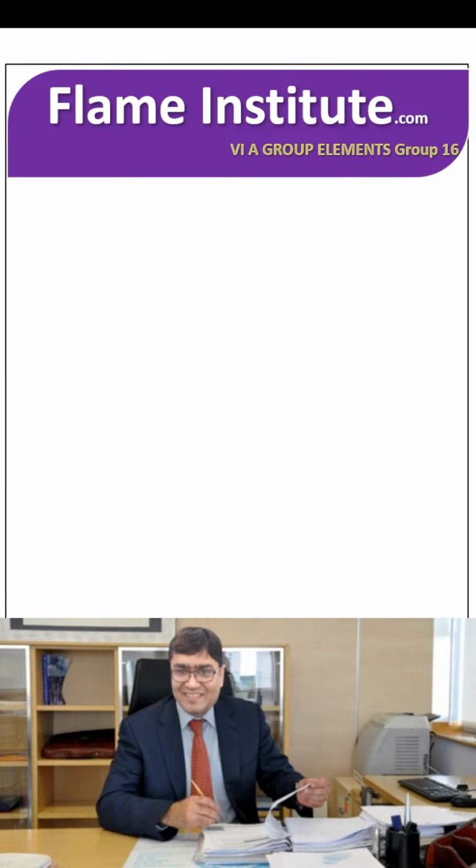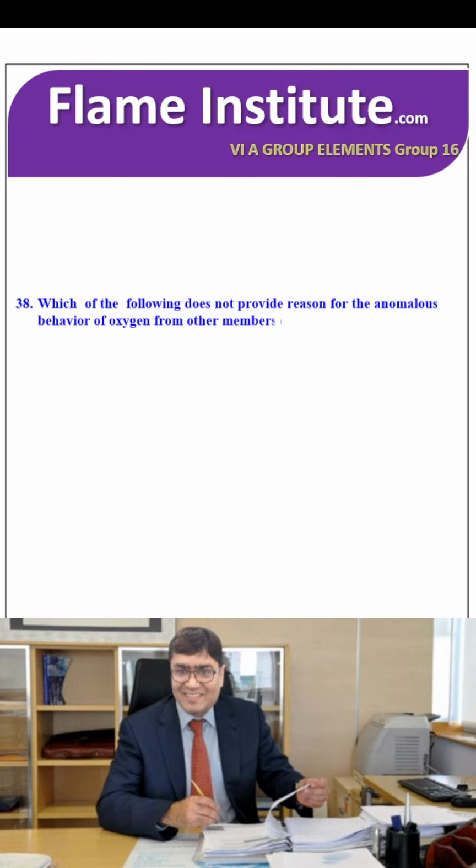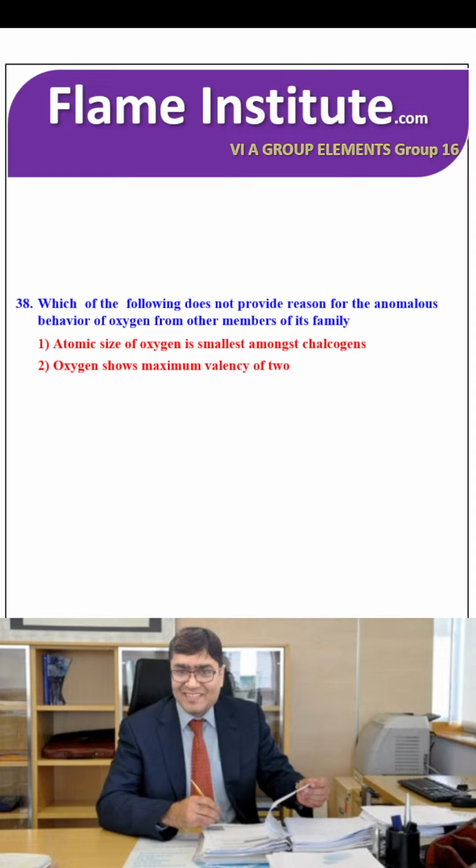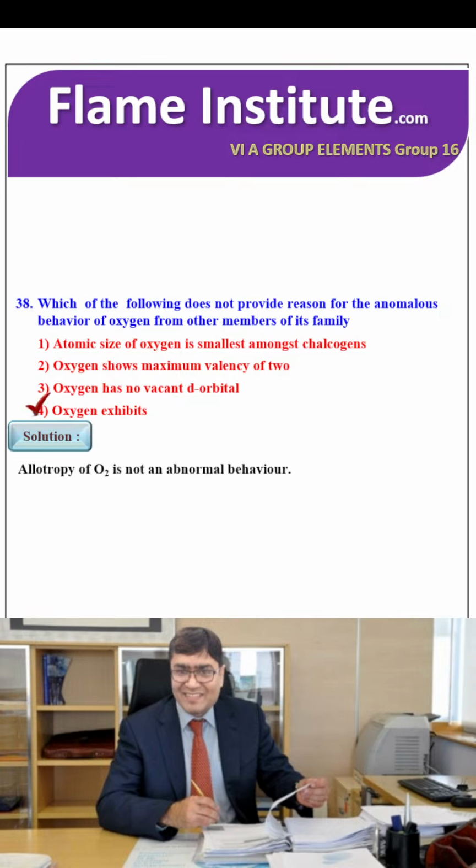The next question is, which of the following does not provide reason for the anomalous behavior of oxygen from other members of its family? Atomic size of oxygen is smallest among the chalcogens. Oxygen shows maximum valency of 2. Oxygen has no vacant d orbital, or oxygen exhibits allotropy. The right option is that allotropy of O2 is not an abnormal behavior. So the fourth option is the right option.